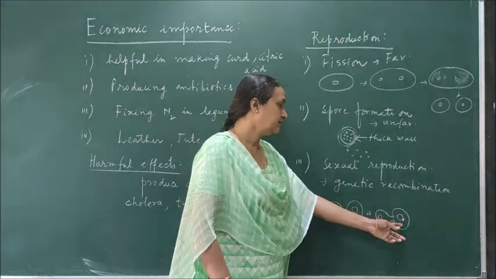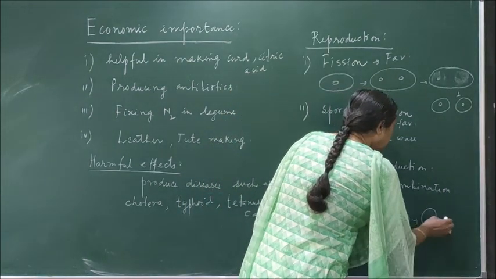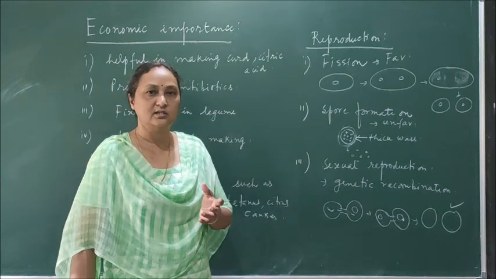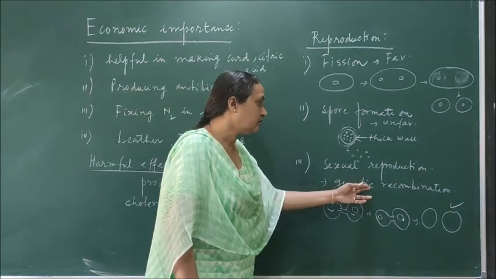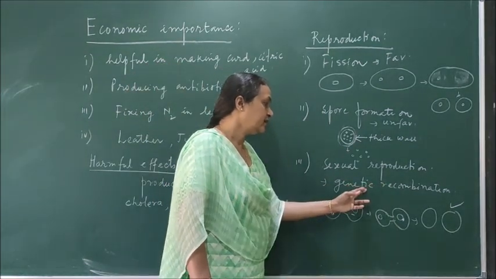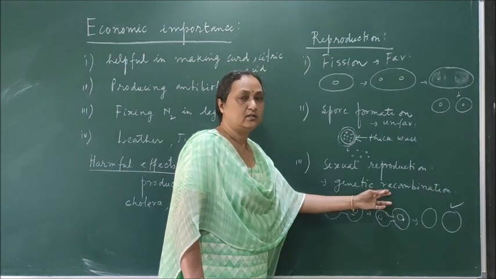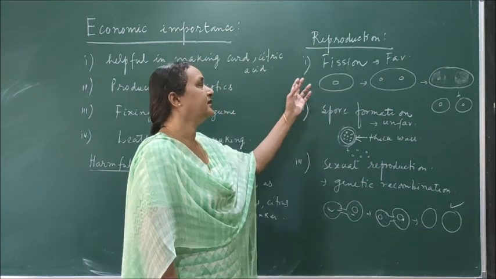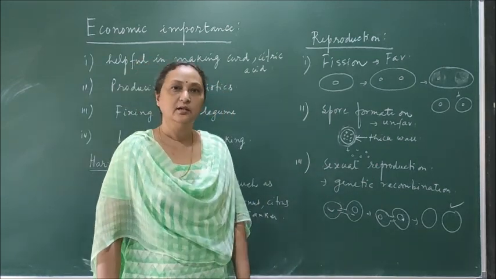So now when they are separating, in this bacterium you can find there is some change or variation. So genetic recombination is taking place. The genetic materials are recombining. So the process is called genetic recombination. So these are all the different ways how bacteria can reproduce.